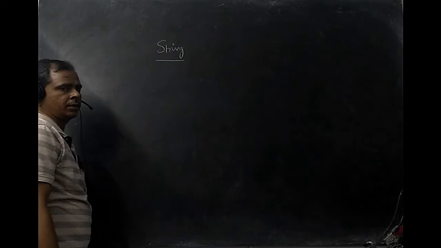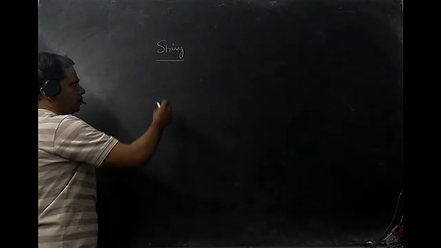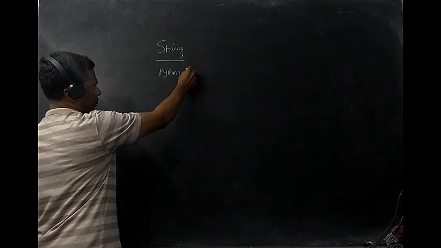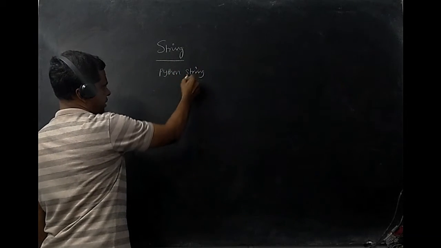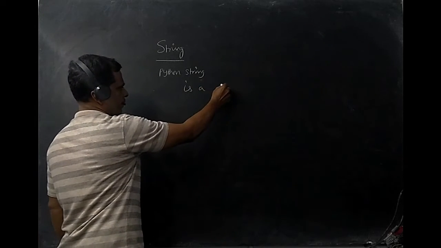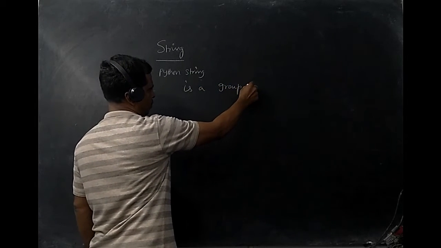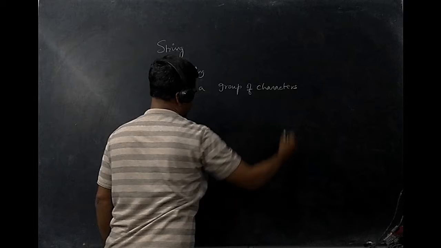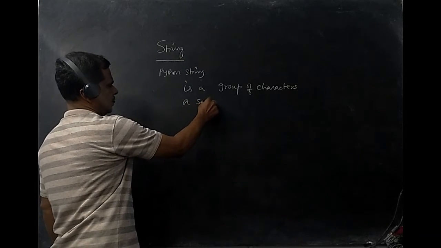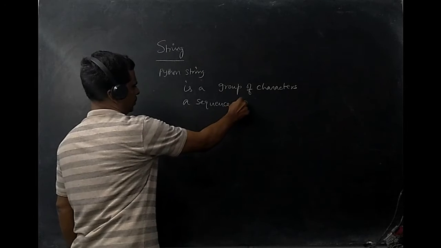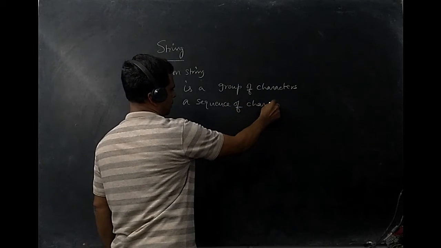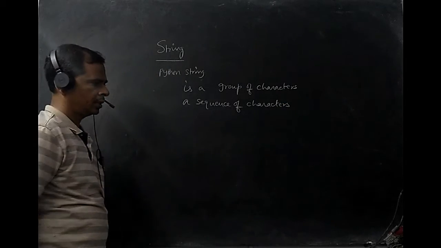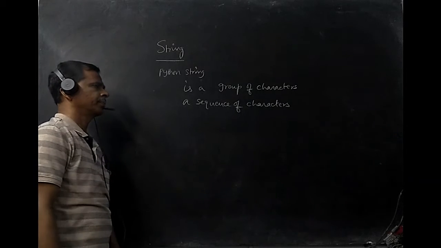Today we are going to talk about Python strings. A Python string is a group of characters, otherwise, a sequence of characters. It's a group of characters. It's a sequence of characters, right?